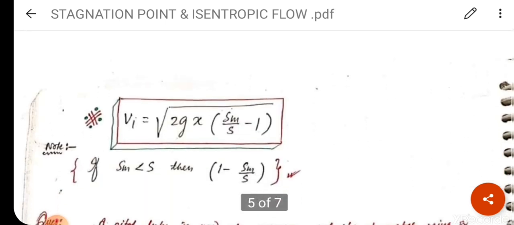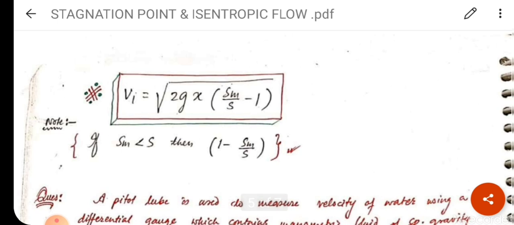So here V1 is equal to under root 2G X into in the bracket Sm upon S minus 1 bracket close. This is the flow velocity in the pipe. Note point: in this case Sm is greater than S, but if Sm is less than S, then the equation will change to 1 minus Sm upon S.